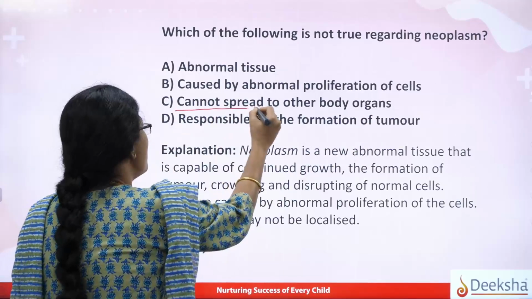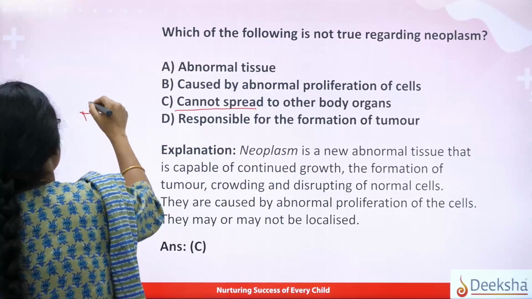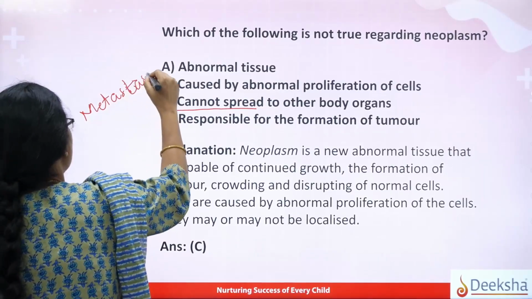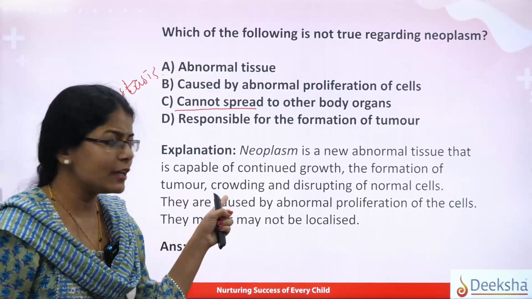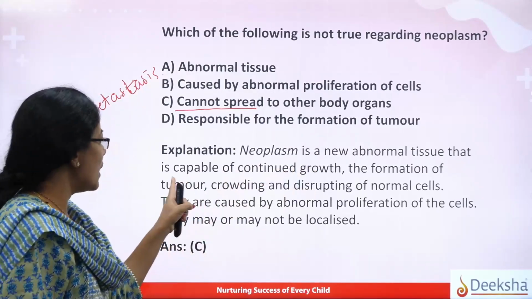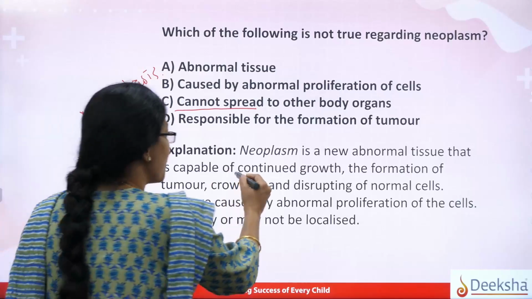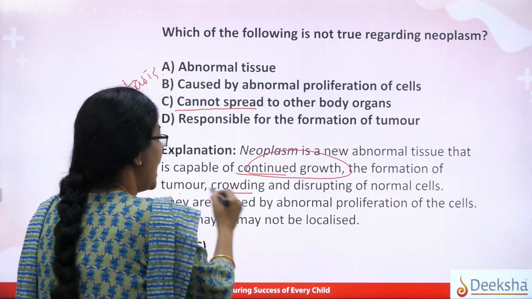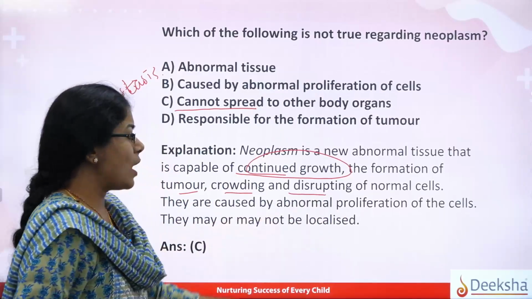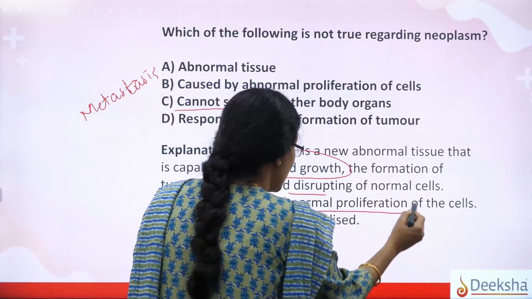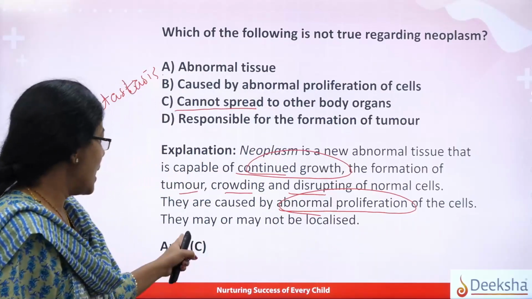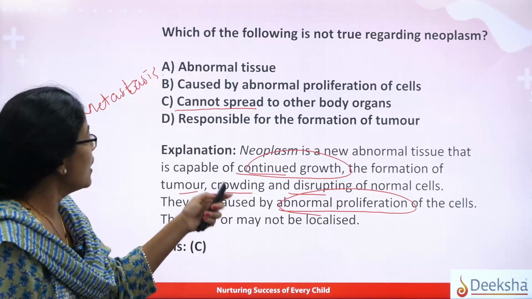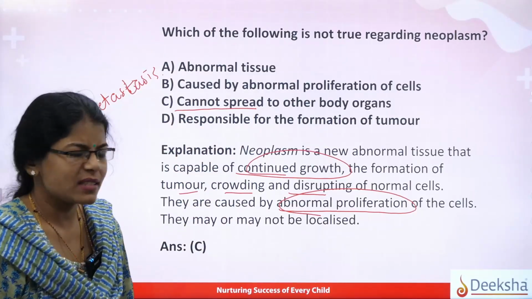In fact, it spreads, and that spreading, metastasis, is a property shown by the malignant tumor. So neoplasm is a new abnormal tissue capable of continued growth, okay? The formation of the tumor, the disrupting of the normal cells, they are caused by abnormal proliferation. So the main reason lies here, because of the abnormal proliferation, and they may or may not be localized, okay? So the answer here is option C, cannot spread to other body organs, okay?